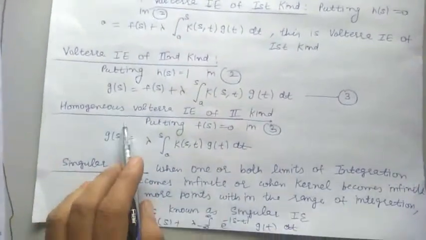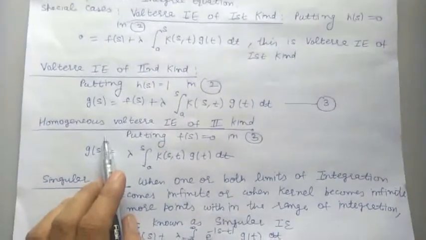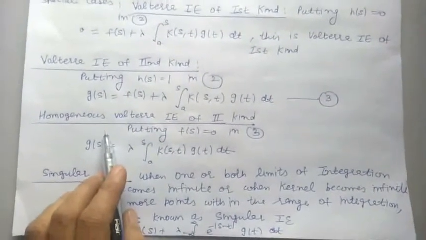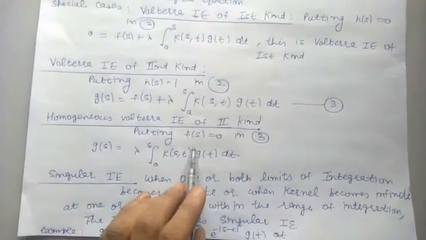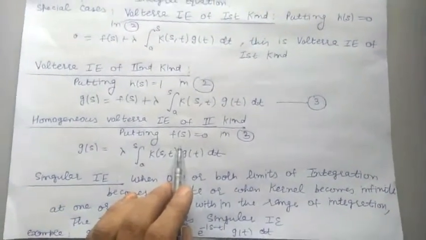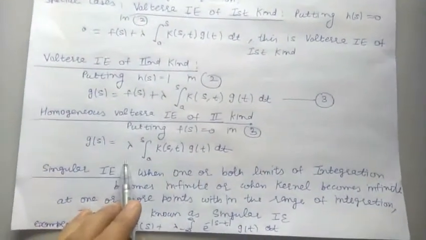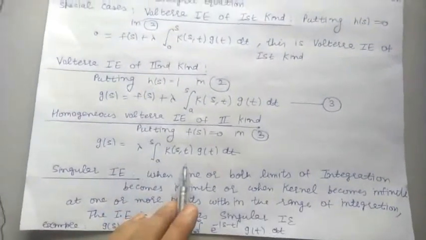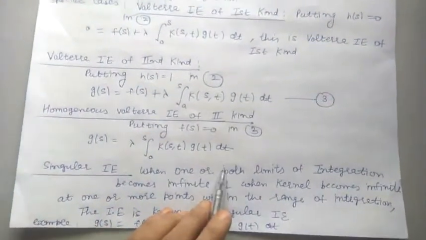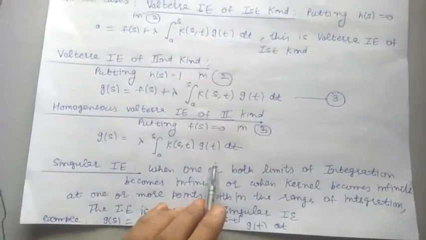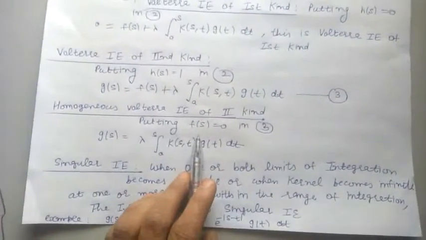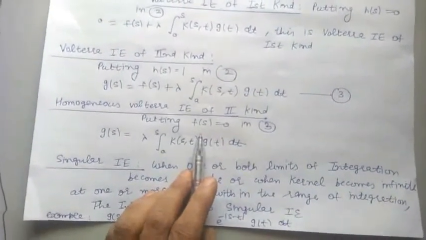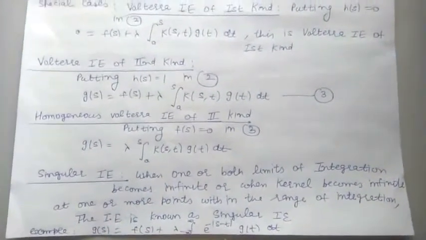The third form, which is known as homogeneous Volterra integral equation of second kind, is obtained by putting the function f is equal to 0. So we get the equation g(s) is equal to lambda integral a to s K(s,t) g(t) dt. This is homogeneous Volterra integral equation of second kind in which the function f is 0. So these were the various kinds of Volterra integral equations.